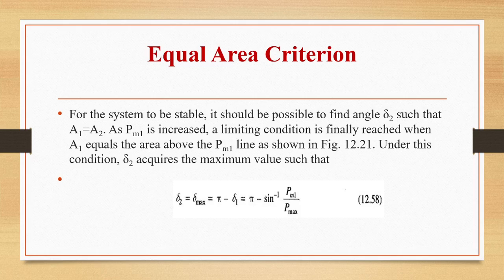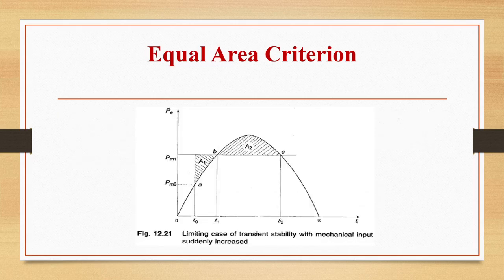So under this condition, delta 2 acquires maximum value such that delta 2 is equal to delta max, which is pi minus delta 1. Delta 1 value is sine inverse of PM1 by P max. So now delta 2 is equal to pi minus sine inverse of PM1 by P max. So this is a diagram showing the limiting case of transient stability with mechanical input suddenly increased.